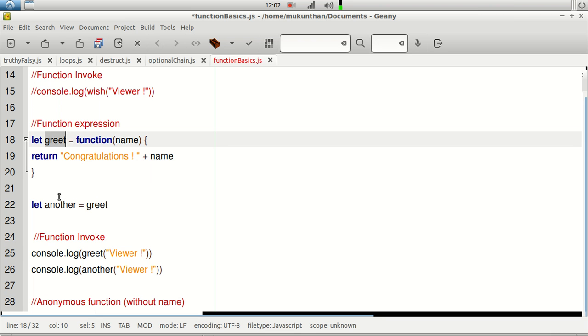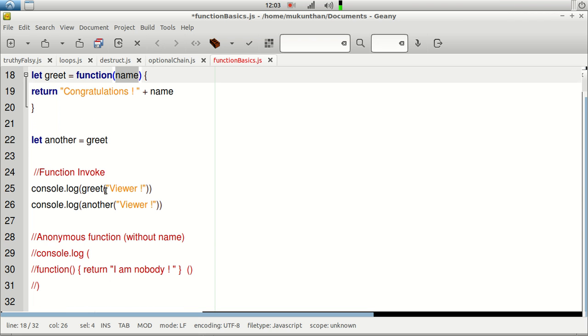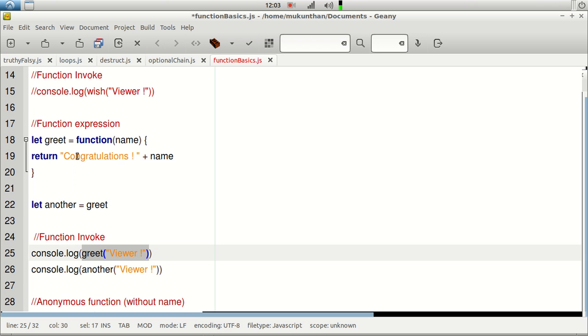But however, in order to call that function, you need to just call that variable, but this time you need to call with the open parenthesis, and you need to map with the same kind of argument list here. For example, here we have created the variable name called greet, and we will be having one argument, just to be passed to the function. So that's the reason greet, and you will be having the function call. In function call you will have the parenthesis. In function expression you will be having only the variable name.